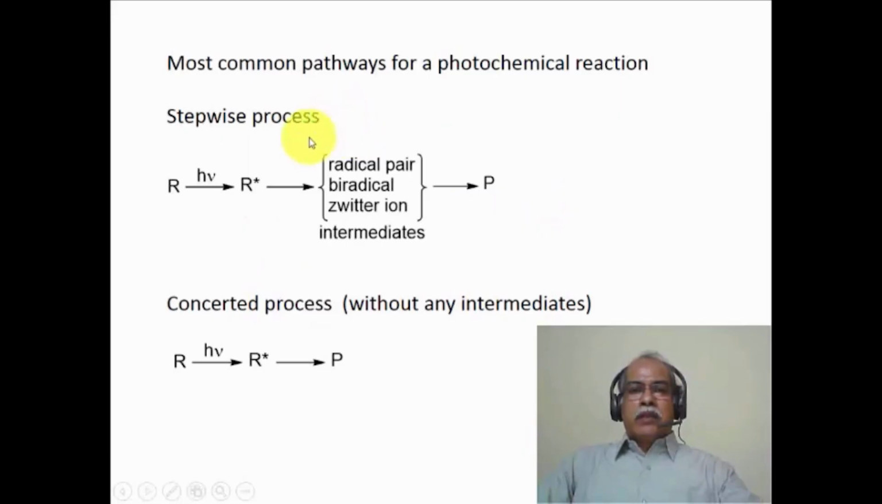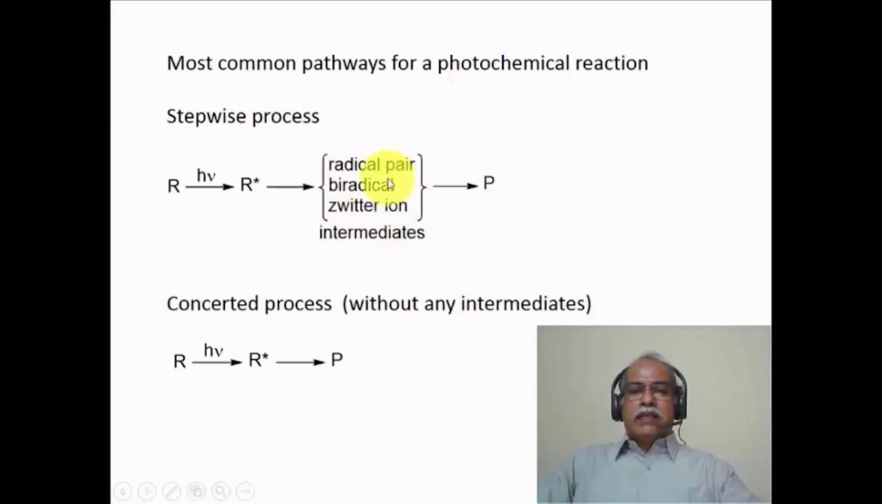Now, for the most common pathway for chemical reactions, one can take a stepwise process or one can take a concerted process. The essential difference between a stepwise process and the concerted process is that in the stepwise process, there are intermediates involved. Let us take this photochemical reaction. We already mentioned the starting material or the reactant absorbs the photon and goes to an electronically excited state. From the electronically excited state, it can either dissociate into a radical pair, or it can form a biradical, or it can form a zwitterion.